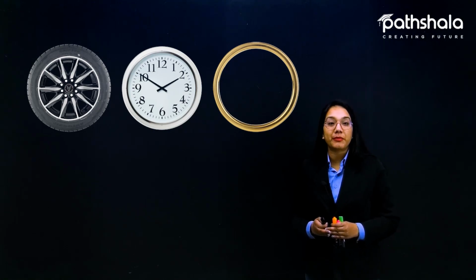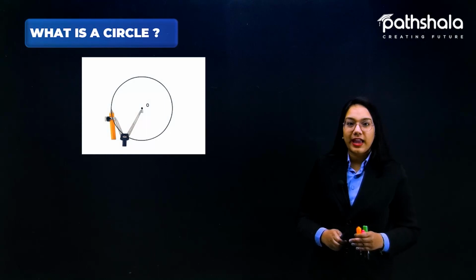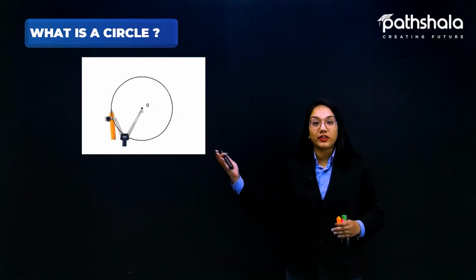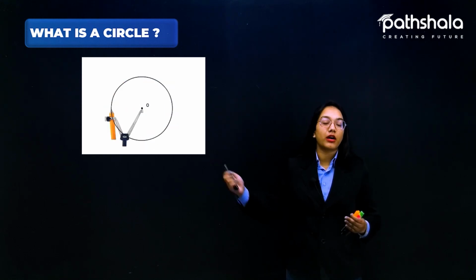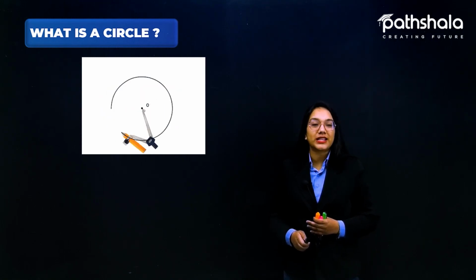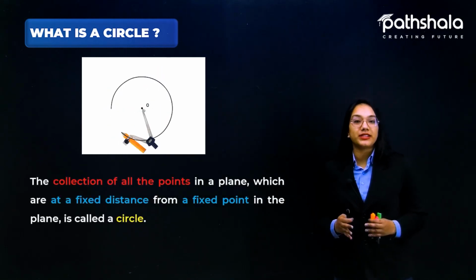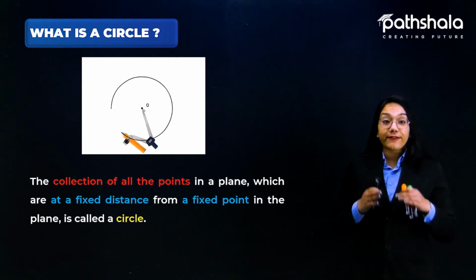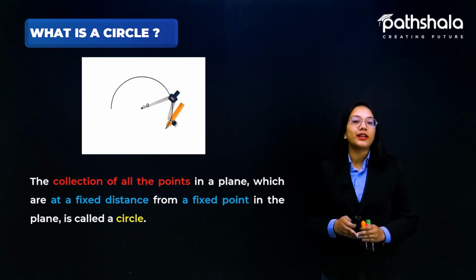So let us suppose in mathematical terms we are talking about what a circle is. So what is a circle? Let's see. If I'm talking about this particular figure, we all know that with the help of a compass we can draw such a figure, which is nothing but called a circle. So what is the definition of a circle? The definition of the circle is the collection of all the points in a plane which are at a fixed distance from a fixed point in the plane. It is nothing but called a circle.